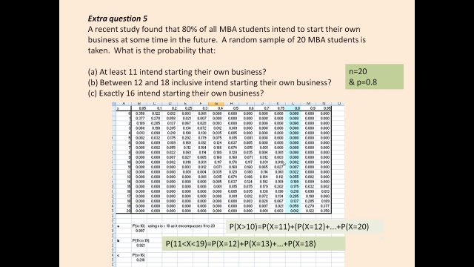Part C, exactly 16 intend starting their own business. We're looking for the probability that x is equal to 16. This is probably the simplest of all three calculations. An equals probability, you can just go straight to that row within the table, read across for an x of 16. We see that the corresponding probability is 0.218. So a 21.8% probability of that happening.